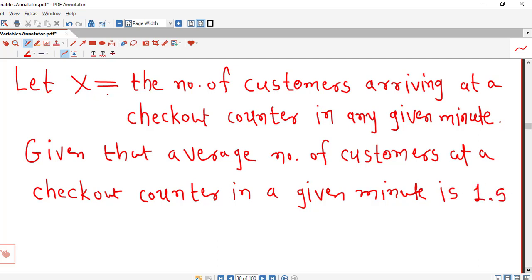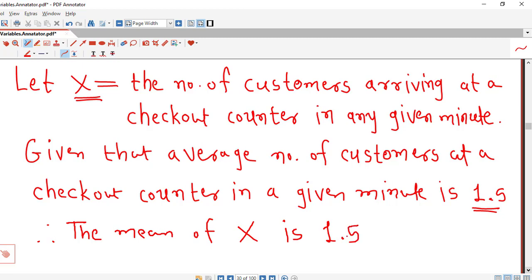So if capital X is the number of customers arriving at a counter in any given minute, then this 1.5 is nothing but the mean of this random variable. Therefore the mean of capital X is 1.5.